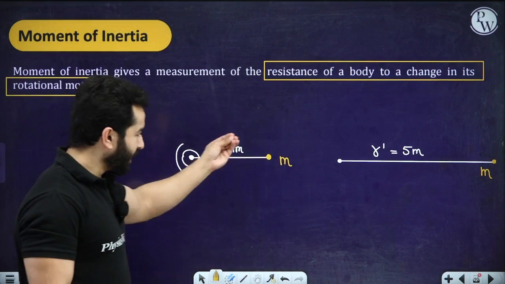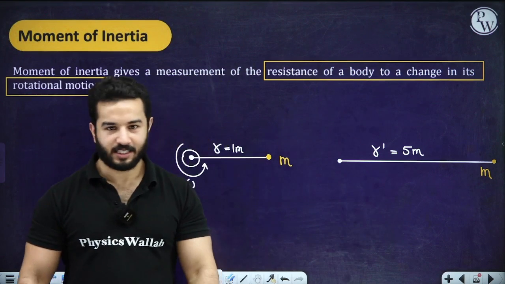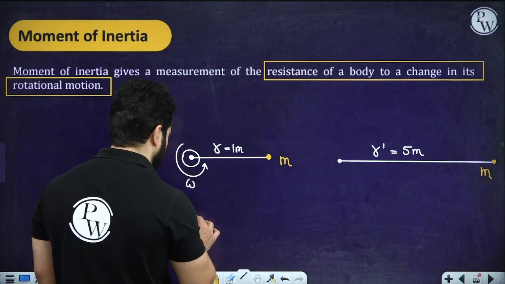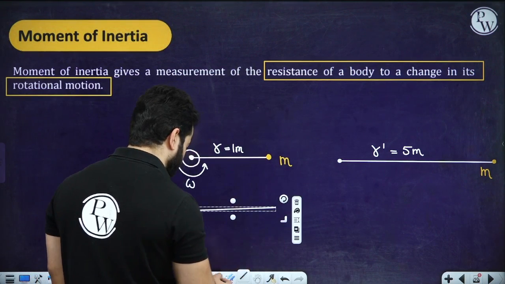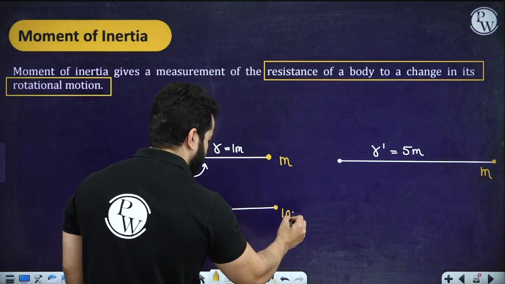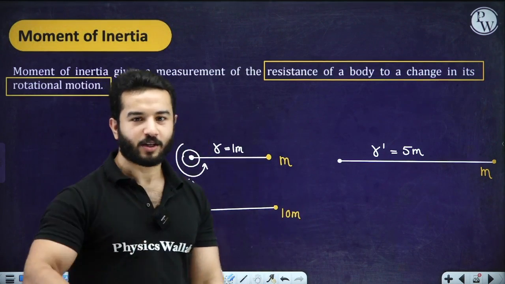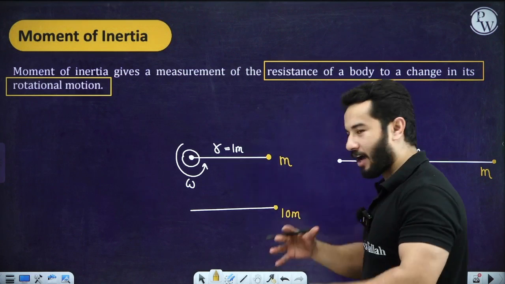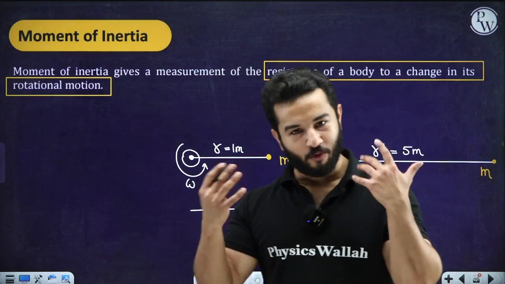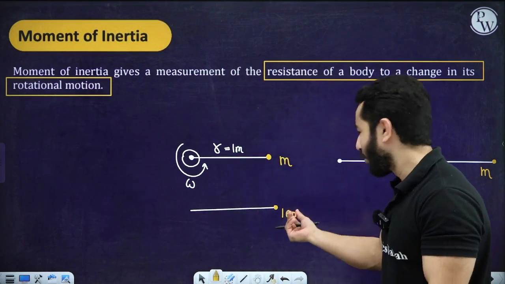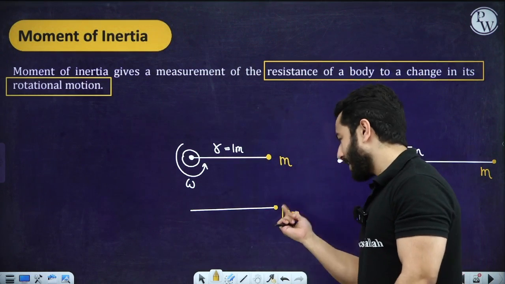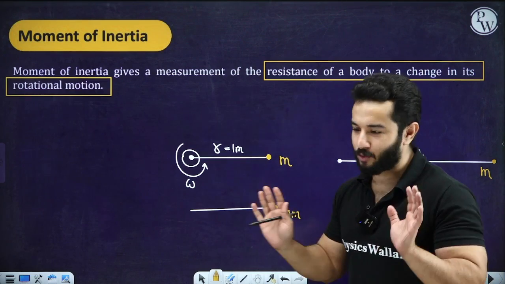We have specifically taken that the mass of both objects is the same. If in the other case I had taken the same length of rope and, instead of m, taken 10 times m, obviously you would have said, okay sir, it is now more difficult. If I have got a larger mass, it will be more difficult for me to put this body into rotational motion. So this body has got larger moment of inertia, right? That was quite logical.